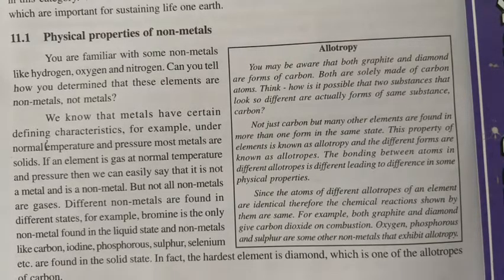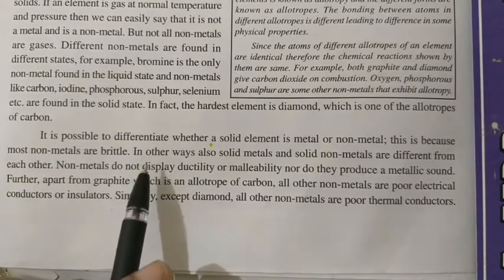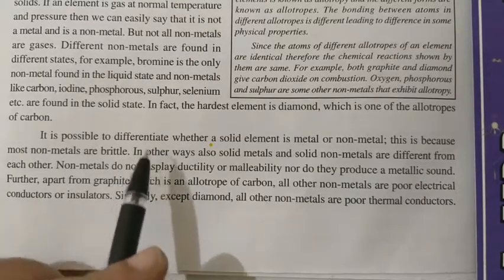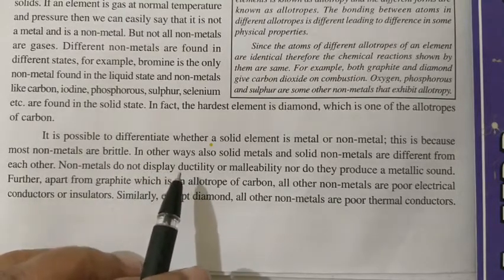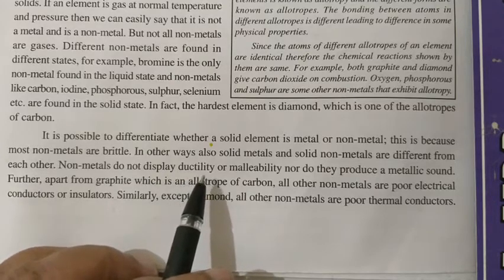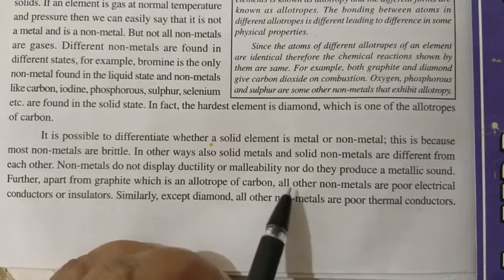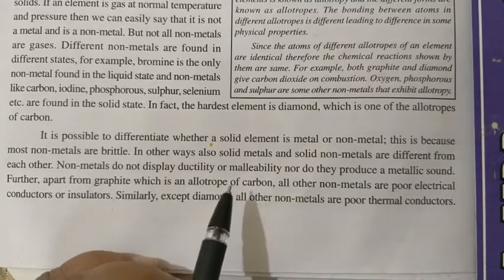Some other properties of non-metals: most importantly, non-metals never show the property of ductility or malleability. Non-metals never show these two properties, and they are generally poor electrical conductors, such as diamond.